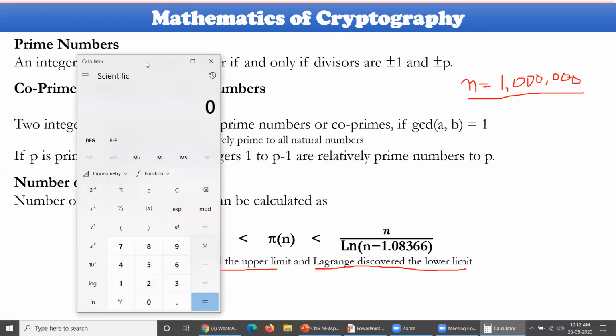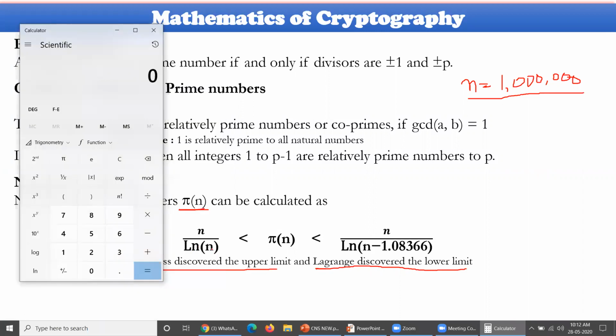So look at this. What we are supposed to do is identify ln of n, and that must be divided by n. Then you could get the lower bound on the number of primes, and this could be the upper bound. Let me calculate this one. My value is 1, 0, 0, 0, 0, 0, 0, 10 lakhs actually. So I have to operate ln. If you operate ln, you get 13.8155. 13.8155 is the ln value of 10 lakhs here.